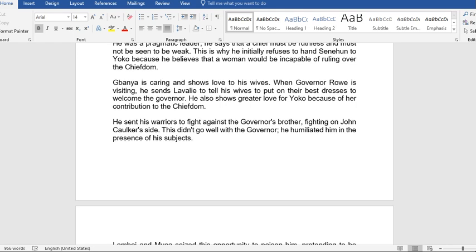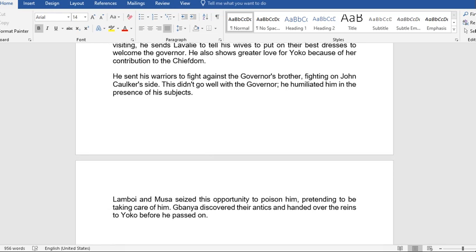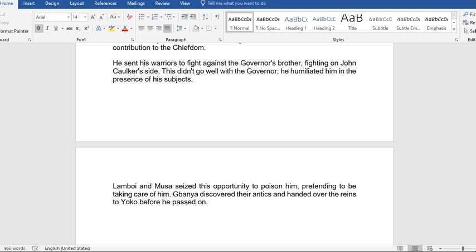Banya is caring and shows love to his wives. When Governor Rowe is visiting, he sent Lavale to tell his wives to put on their best dresses to welcome the governor. He also shows greater love for Yoko because of her contribution to the chiefdom. He sent his warriors to fight against the governor's brother, fighting on John Cocker's side. This didn't go well with the governor. He humiliated him in the presence of his subjects.